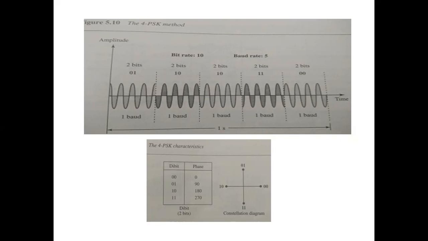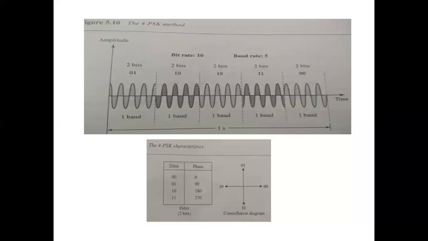The bit pattern which is varying here will be represented in QAM, quadrature amplitude modulation, and it is basically the combination of ASK and PSK. So here you are carrying the data bit pattern of both ASK and PSK, and the orientation of both shift keying is represented here.